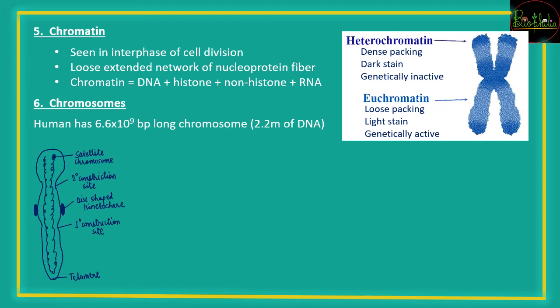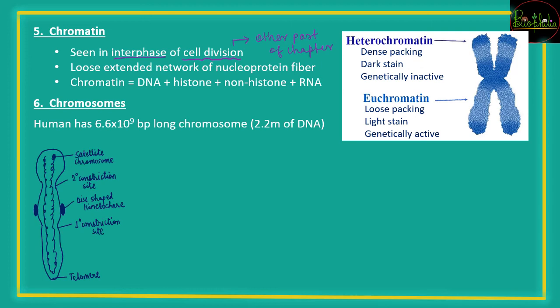The next structure inside the nucleus is chromatin. Chromatin is not seen all the time, but it is majorly seen at the time of cell division, that is, in interphase you can see the chromatin. Now what are the different phases of cell division and how does it occur? You can see in the other part of the video. You can understand about cell division there. Those videos are also available, the link will be provided down in the description.